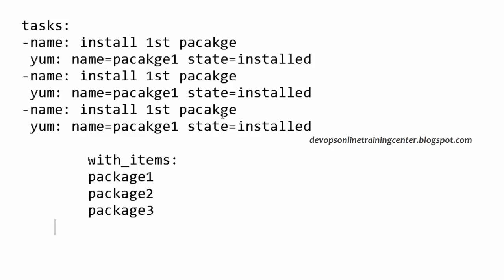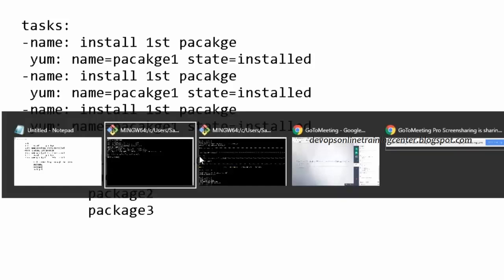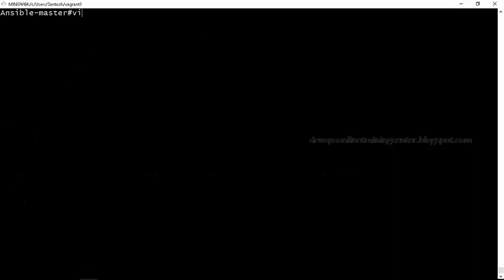We can use a variable called with_items. This is like a loop. It will loop through the items and install the packages or perform the operation, whatever we specify, right? So let us try that.